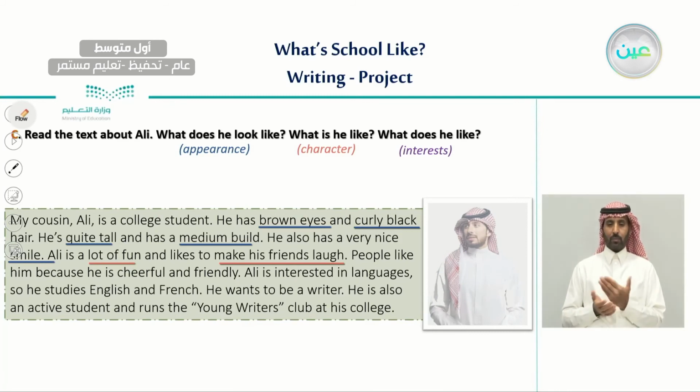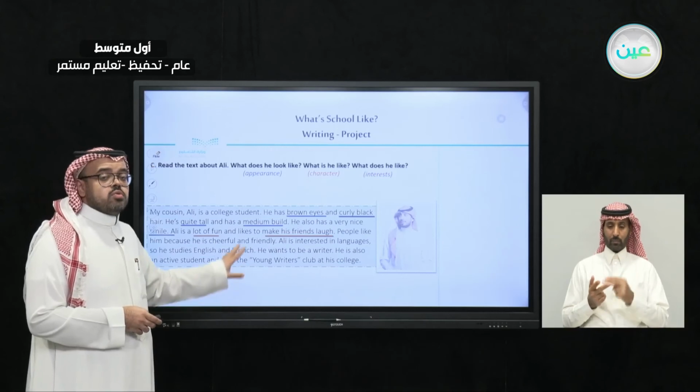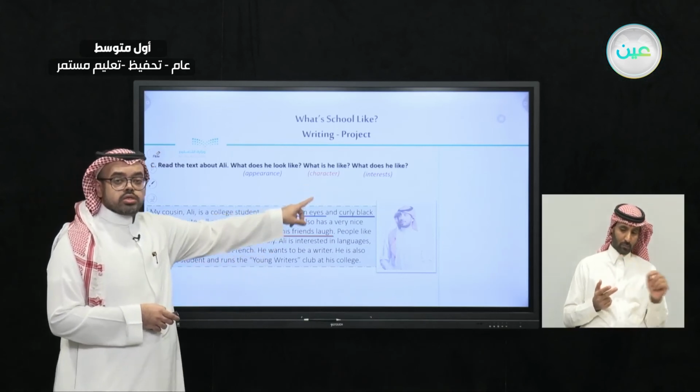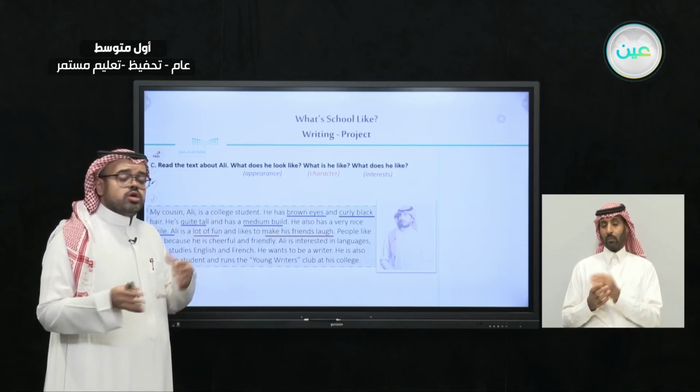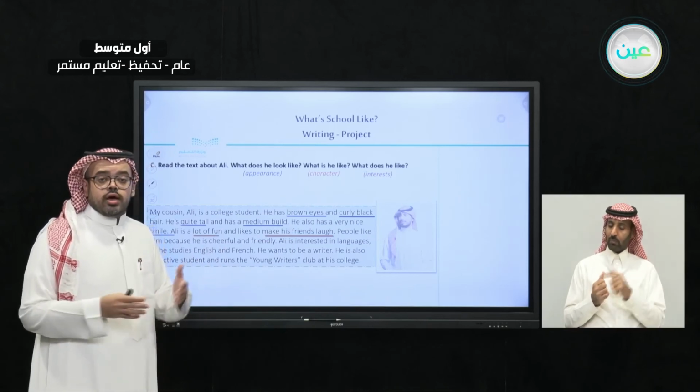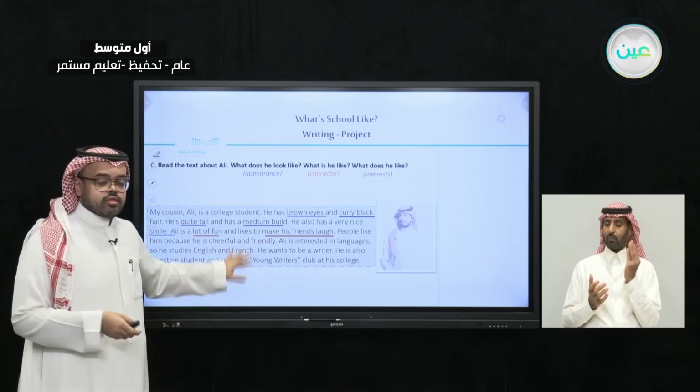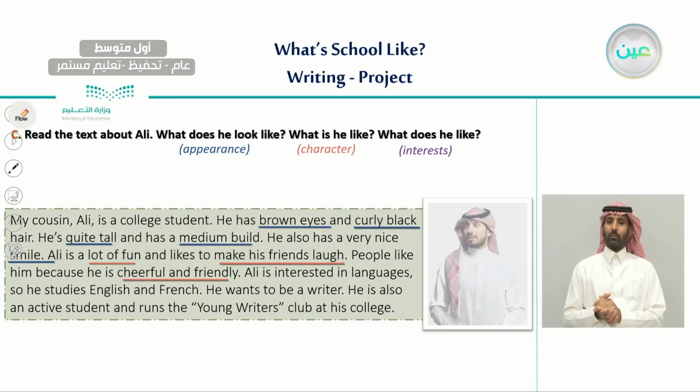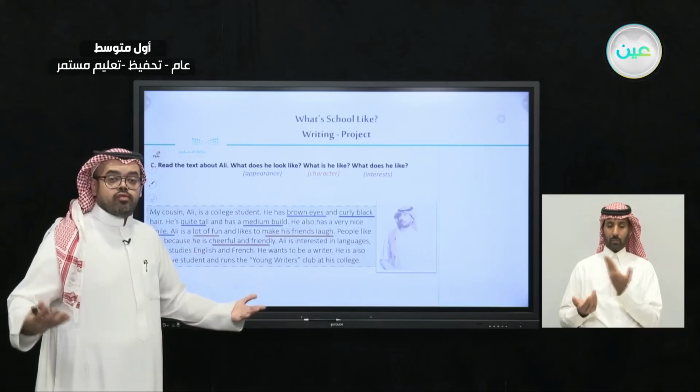So these are the answers of the second question. And as you can see here, we underline them in the red color, just for you to differentiate between the answers in this text. And also, he is cheerful and friendly. He is cheerful, he is active, and he is friendly with everyone.